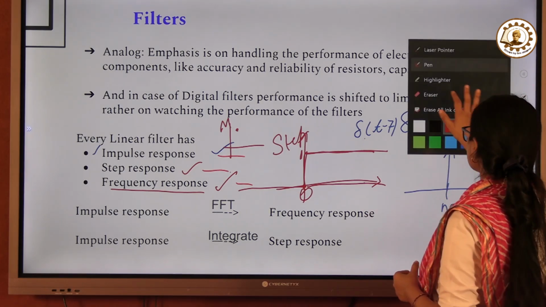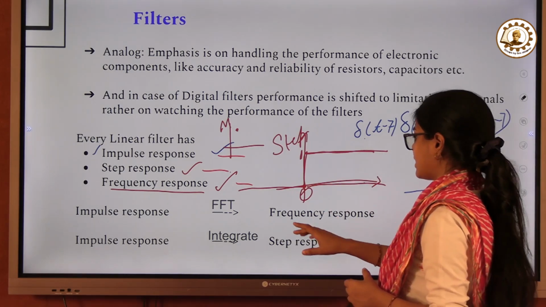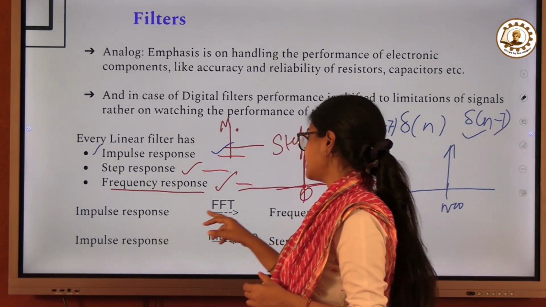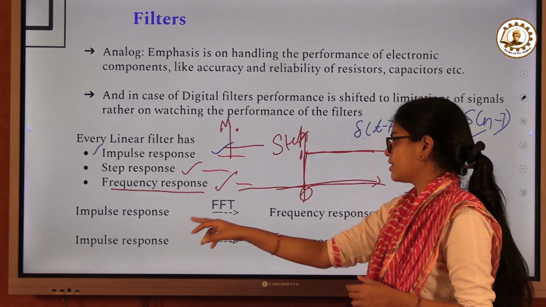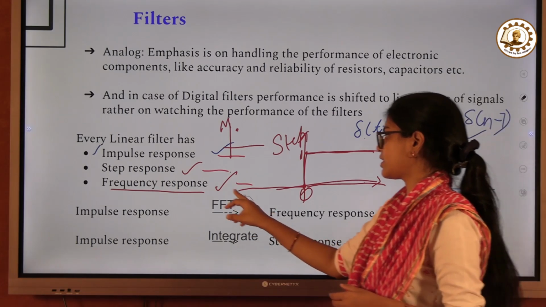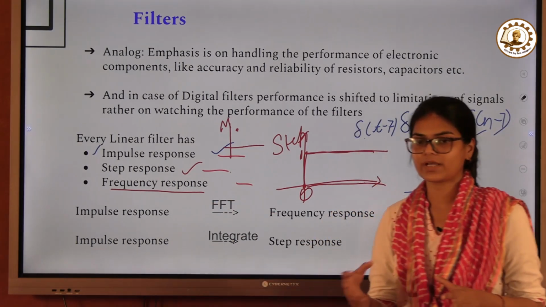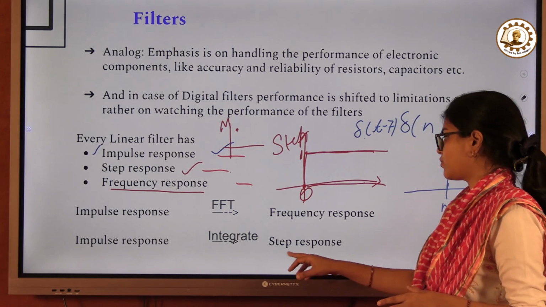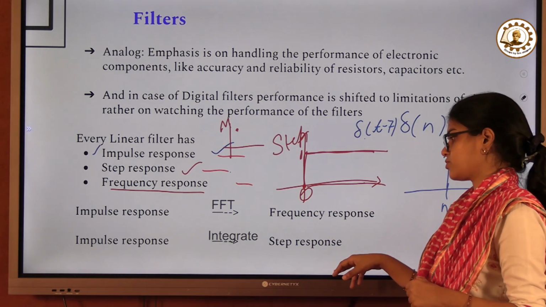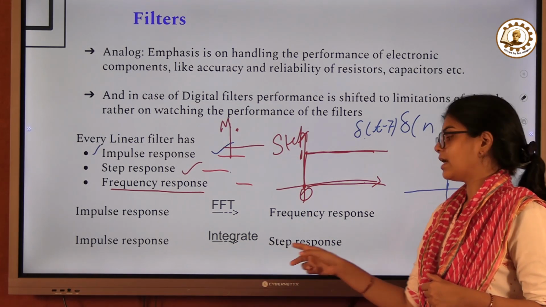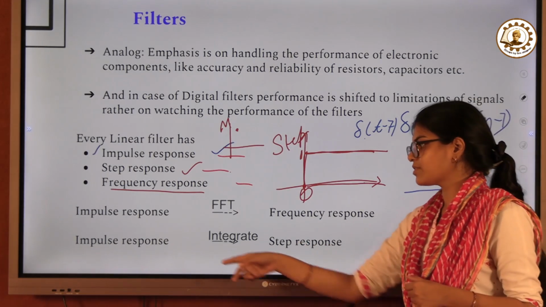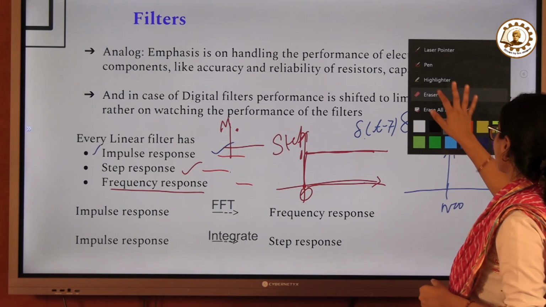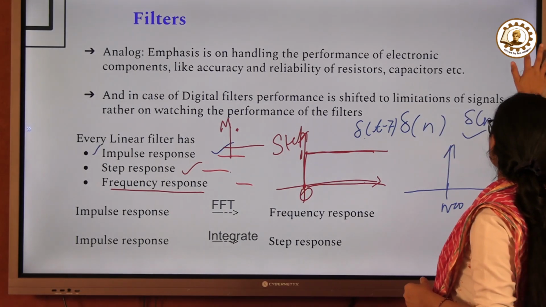Now frequency response is basically divided into two parts. Okay, we will do that first. Let us see this one. If you want to convert the impulse response to the frequency response, you can do the fast Fourier transform, or any type of Fourier transform, such as the DTFT. And when you want to convert the impulse response to the step response, you have to integrate it. And vice versa, if you want to go from the step response to the impulse response, you need to differentiate it. Okay. Now the next one.